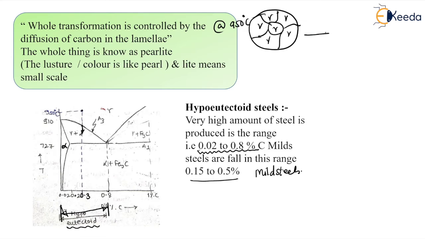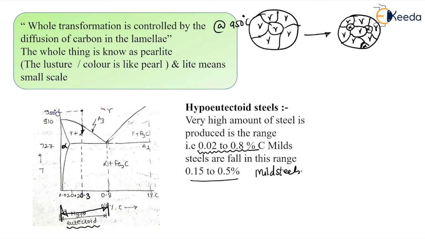When I come below the A3 line, some of this gamma which is already present in the microstructure will transform into alpha at the grain boundaries.